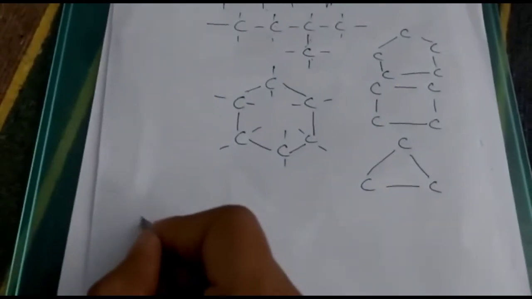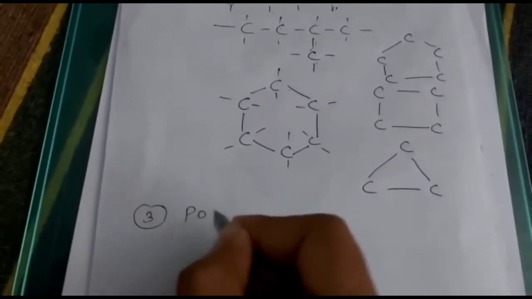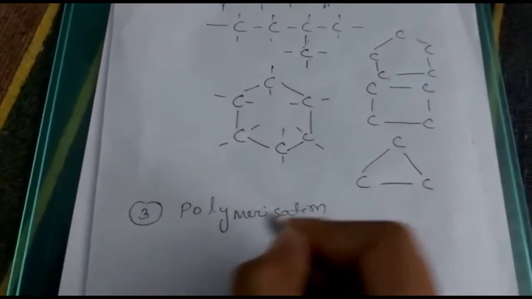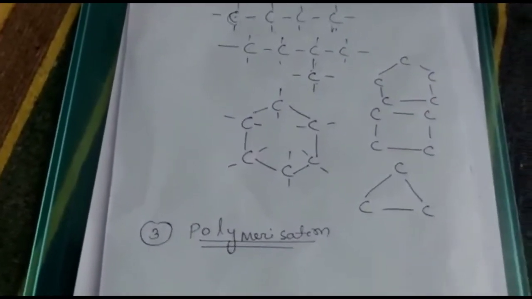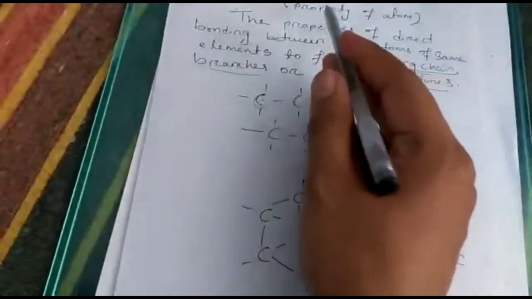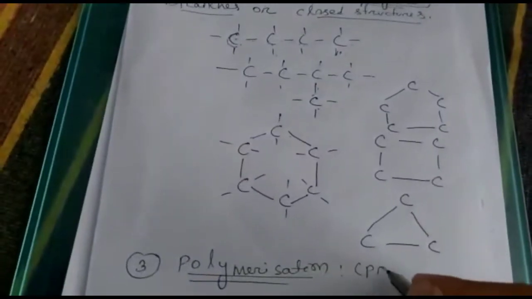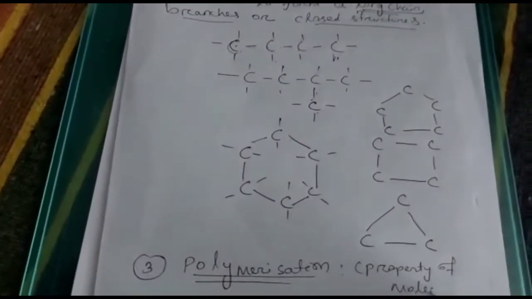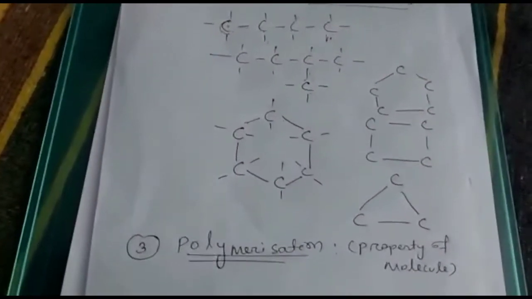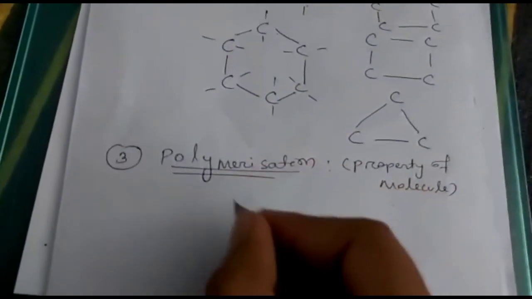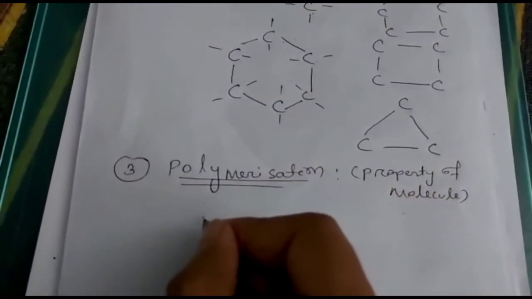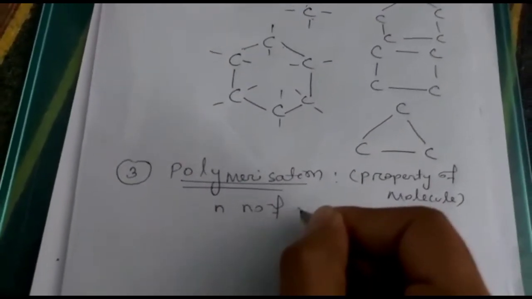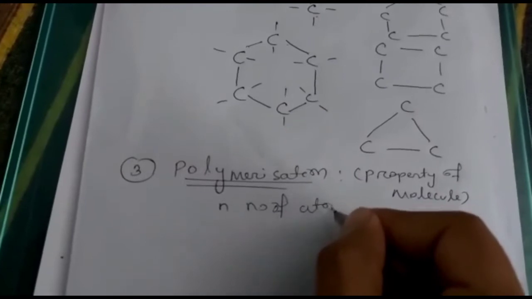Now come to the third property. The third property is polymerization. It is not the property of an atom, but it is the property of a molecule. Remember, polymerization is the property of molecule. How? See, suppose n number of atoms connected.